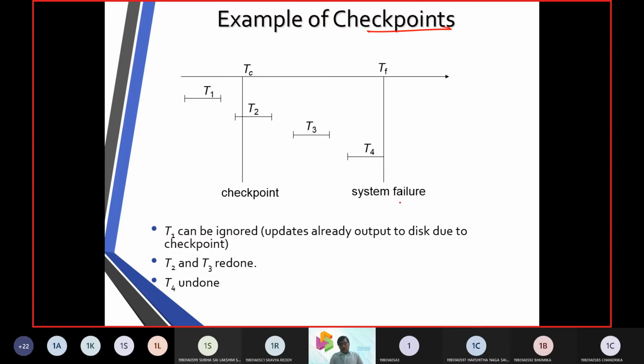Now assume that you made a checkpoint at 1 p.m., then a checkpoint at 2 p.m., and a checkpoint at 3 p.m. Now at 4 p.m. the system was corrupted. So what can we do? First of all, we will go back one state, to the previous state.